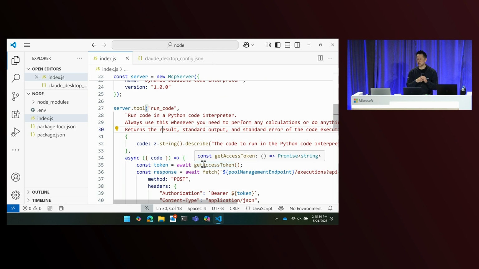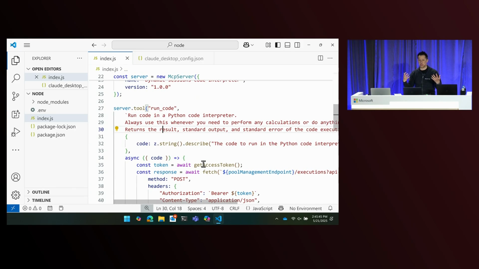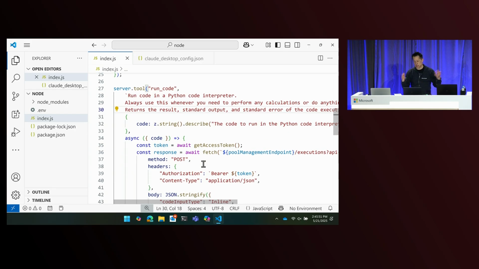I was actually having trouble in some cases forcing it to use this tool. So I'm telling it, hey, always use this tool whenever you need to perform any calculations or anything to do with math, and so on. Trying to convince the agent to use my tool. It's almost like I'm trying to sell it something. And then I'm telling it that it's going to come back with the result, standard output, and all that stuff.